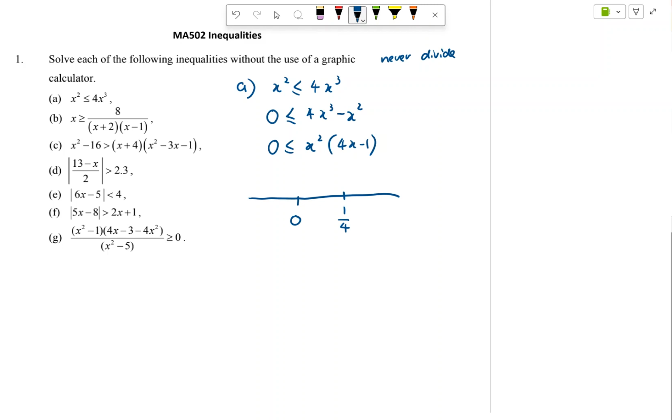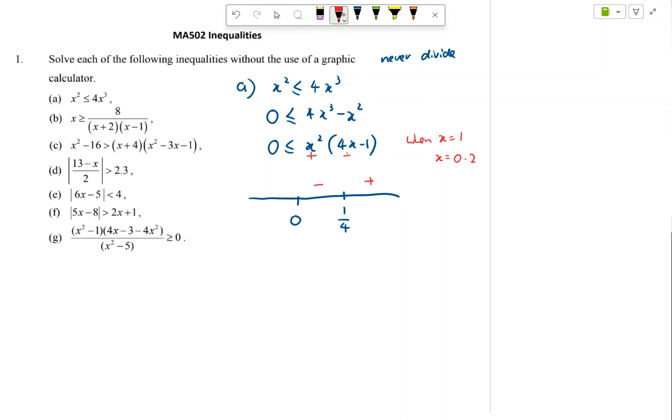All you need to do is to sub in a value of 1. So when x is equals to 1, you don't even need to know the value. All you need to know is whether it is positive or negative. When x is equals to 1, I know that this is going to be positive. Okay, then how about if x is equals to a number between 0 and 1/4, maybe 0.2. Okay, so you have 0.2 squared, this will be positive, this will give you positive 0.2, but this will give you negative, so this part will be negative.